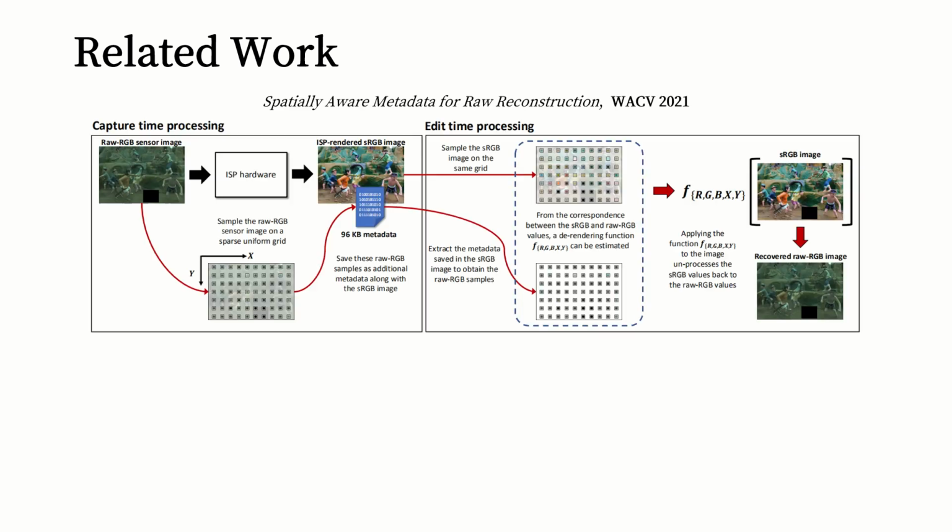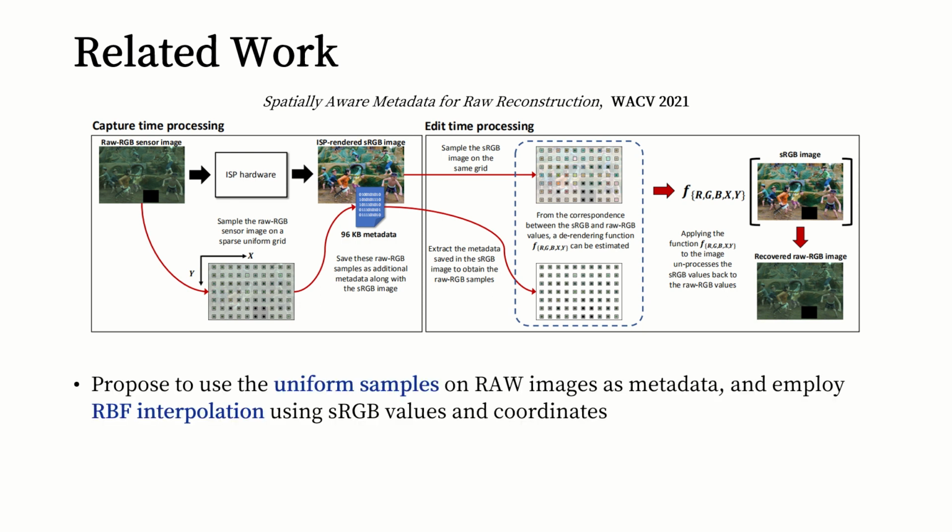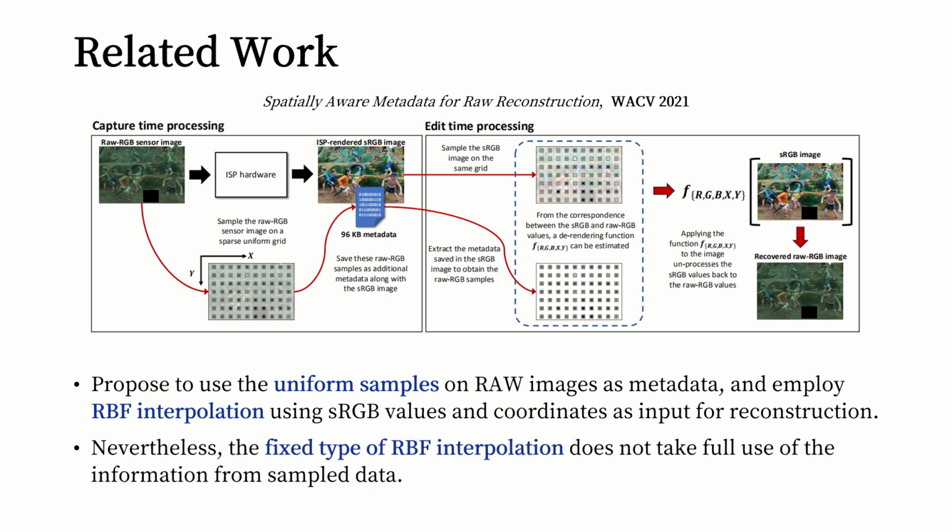The second one is published in WACV 2021. They propose to use the uniform samples on raw images as metadata, and employ RBF interpolation using sRGB values and coordinates as input for reconstruction. Nevertheless, the fixed type of RBF interpolation does not make full use of the information from sampled data.